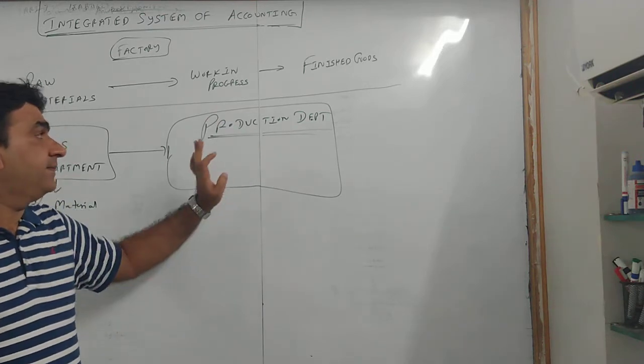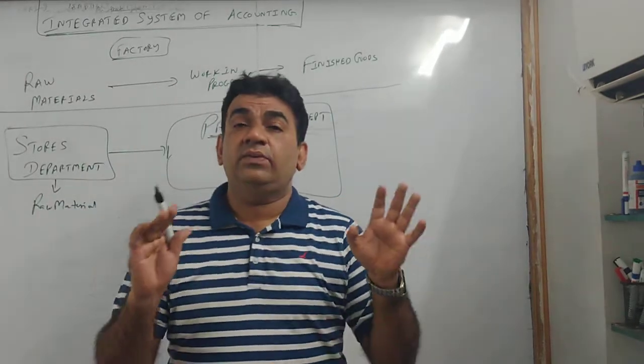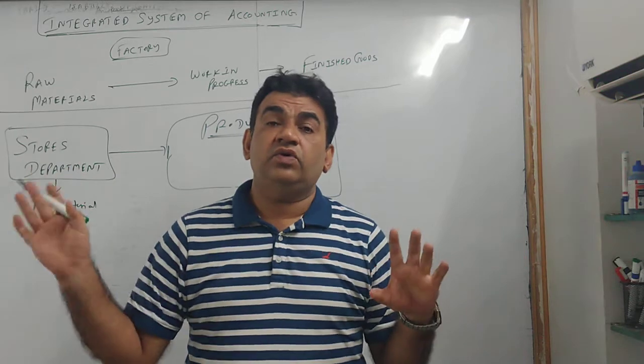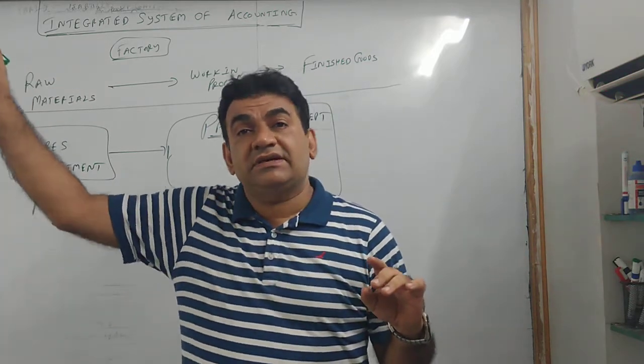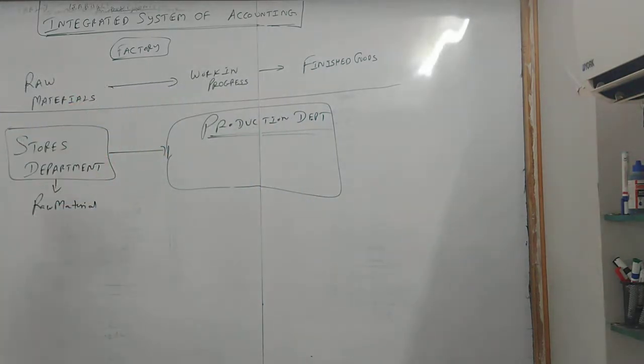So what will happen? Production department knows what is to be produced and when it is to be produced. So they will intimate the store department, हम लोग को ये टाइम पे मटेरियल चाहिए. Accordingly, stores will buy from the supplier, that is the creditor. So when the raw material comes, understand this because everything is important while framing the entries. When the raw material comes, it will come first in the stores department.